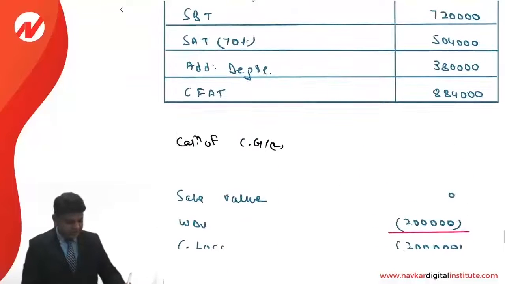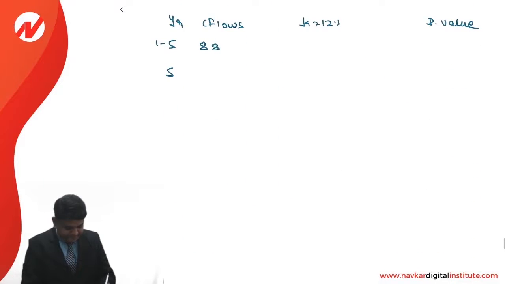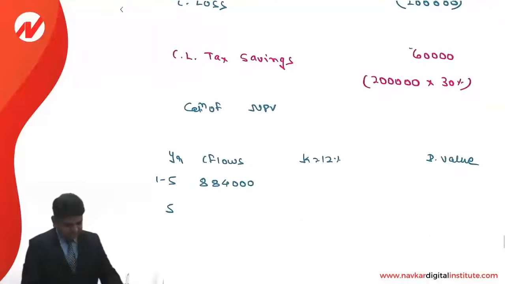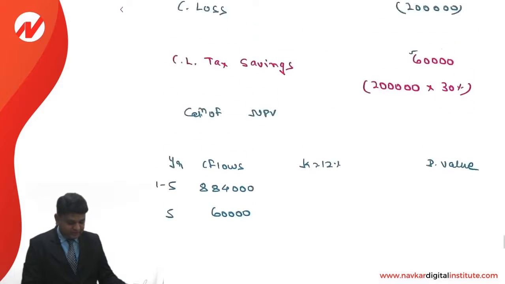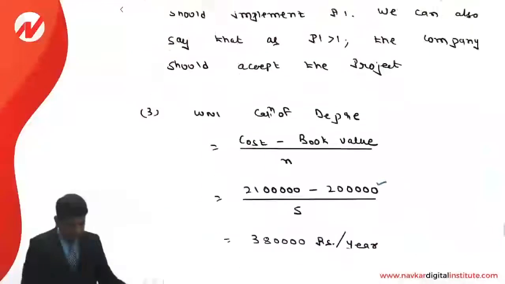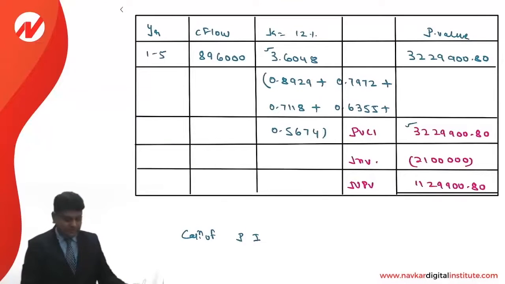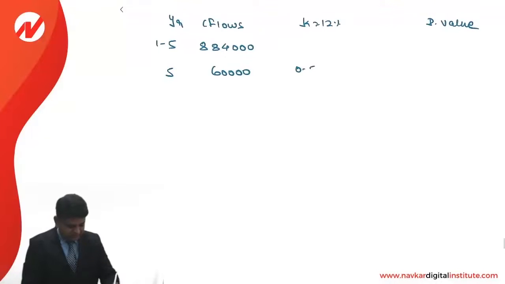As far as the recurring cash flow is concerned, it will be now 8,84,000. As far as the 5th year cash flow is concerned, it is an amount of rupees 60,000. Discounting 12%. In that we can see that the annuity factor for 5 years is 3.6048 and the last year factor is 0.5674. So this is 0.5674 and this is 3.6048.